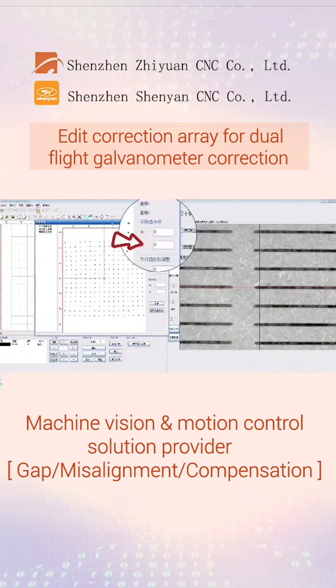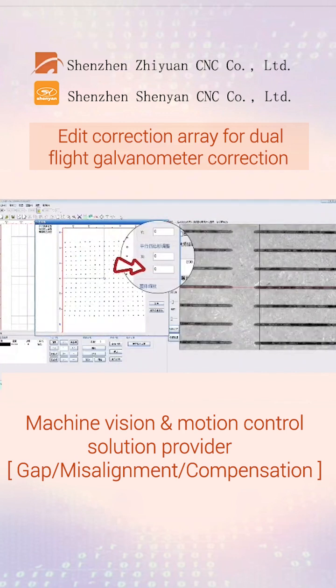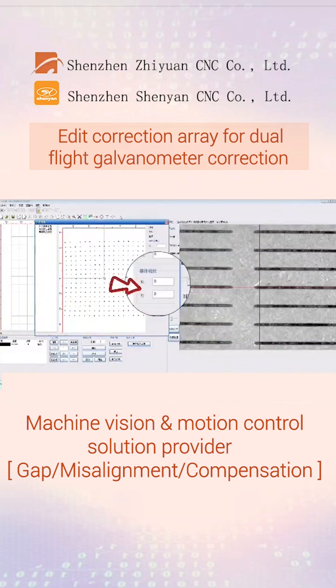Translating the selected point is to make fine adjustments to a single point. A parallelogram is an angle adjustment made to the overall correction table in terms of up, down, left, and right. Overall scaling is the process of shrinking and expanding the entire correction table.